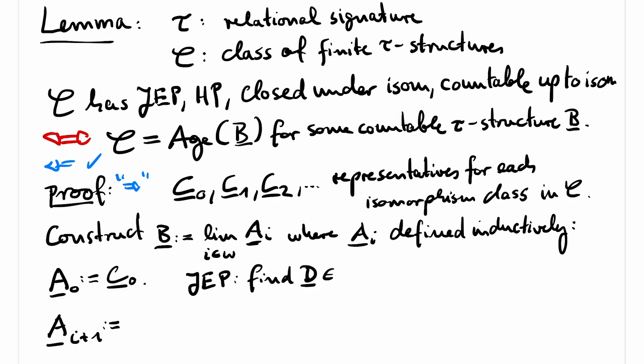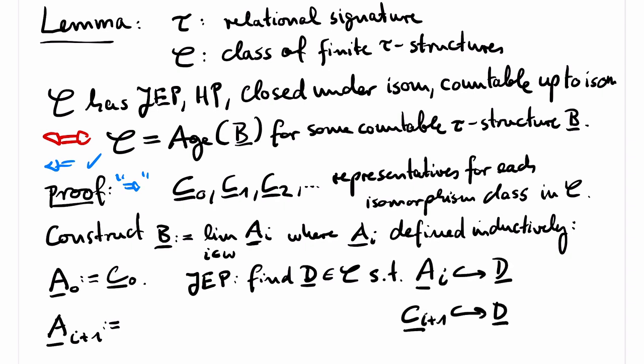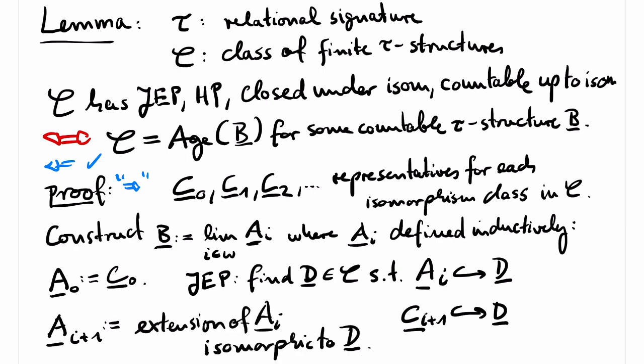Then by the joint embedding property, we find a structure D in our class C such that Ai embeds into D and C(i+1) embeds into D. Then A(i+1) is said to be an extension of Ai which is isomorphic to D. So Ai is a substructure of A(i+1), and A(i+1) embeds C0, C1, and so on until C(i+1). So the limit embeds every structure of our class. Using the hereditary property, it is not difficult to show that this structure does not embed structures that are not in C. And this is the proof.